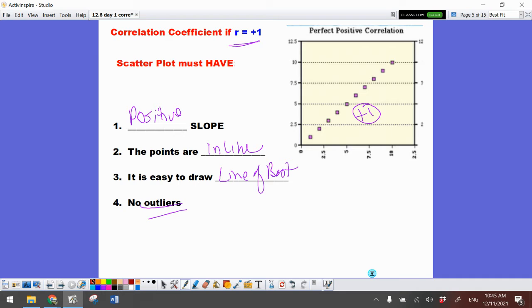Now, an outlier is a point that is just randomly on a graph completely off the normal trend. An outlier is something that sticks out away from everything else. So if all these points are in a line except for that one, that is the outlier. Something weird happened to that piece of data. Again, this correlation is a positive 1 because it is going up, it is a perfect line. Nothing is out of the pattern.